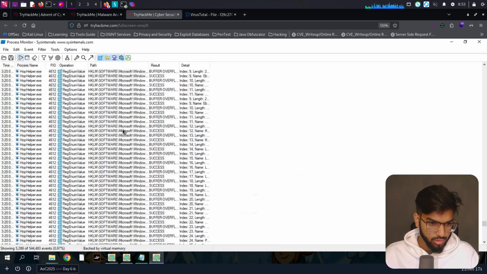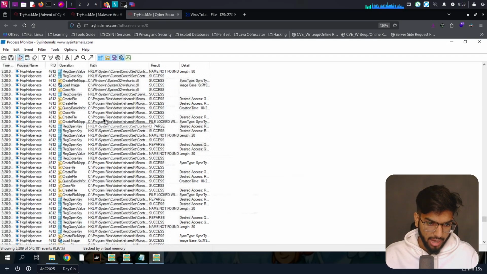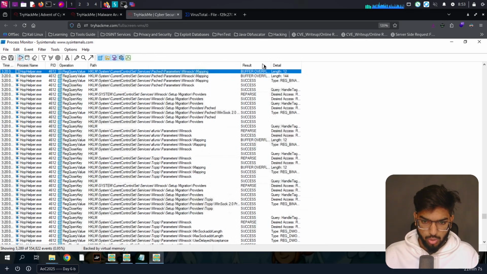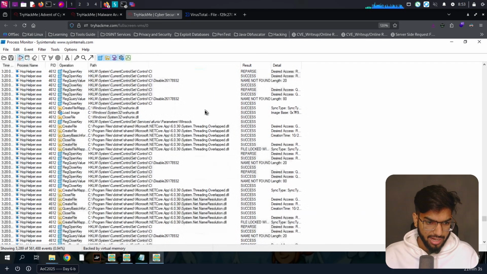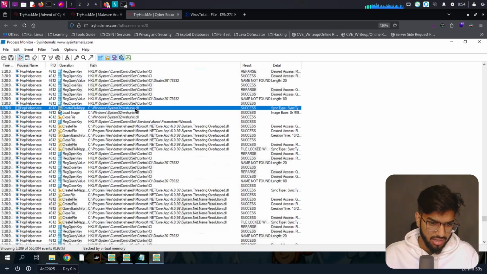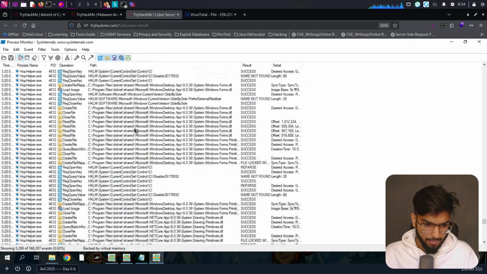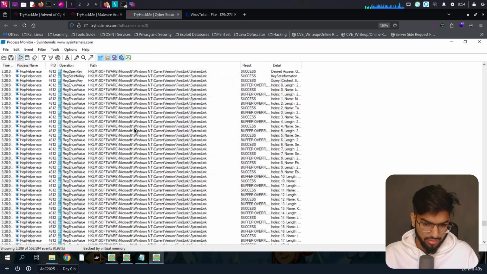And this shows a lot of activity done by hop helper. We can see it is interacting with the registry entries and making some changes there. Also, we can see the results of those changes. Not only that, we can see it's using some file, and also loading some images, closing those files, opening those files. All of this is happening by the hop helper.exe file.